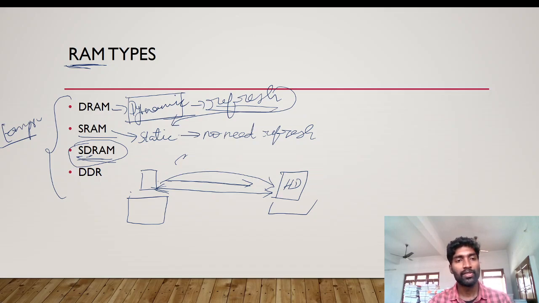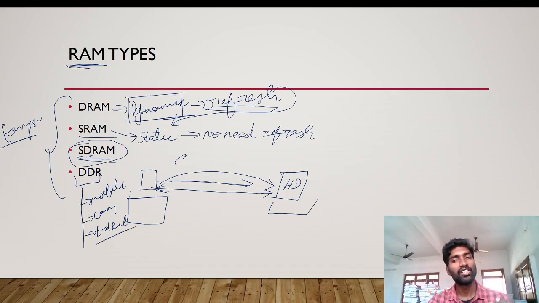Now currently we are using DDR. Currently we are using what? This DDR type of RAM in mobile phones. You can see this RAM in a mobile, computer, tablet, everywhere you can see this type of RAM. The main reason is it is very cheap. It is low cost and very high speed. Wherever we want to use, we may use. Everywhere we are using.